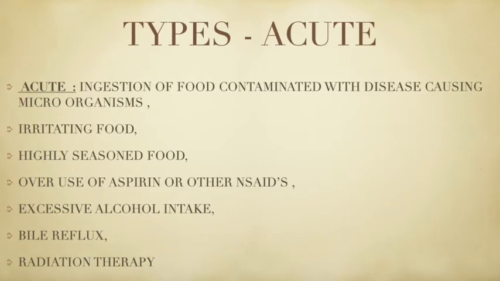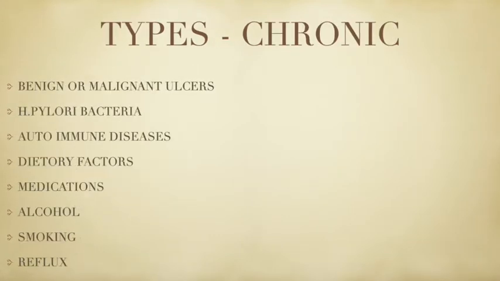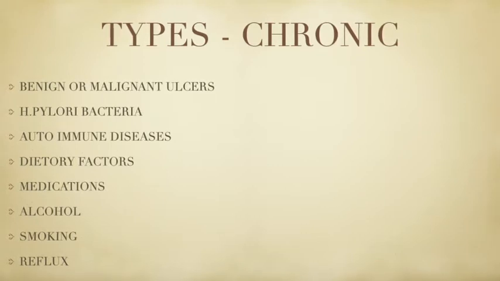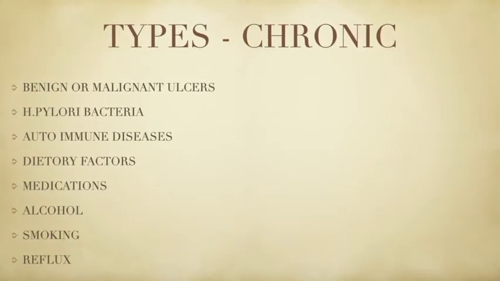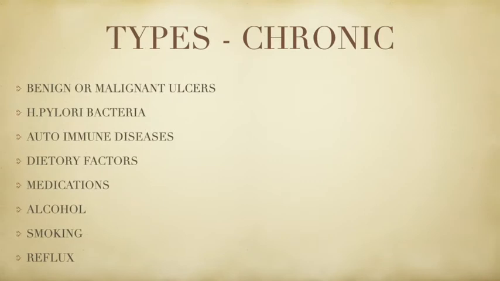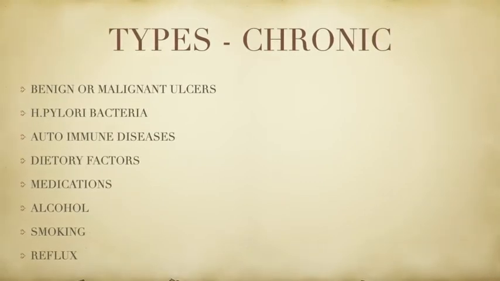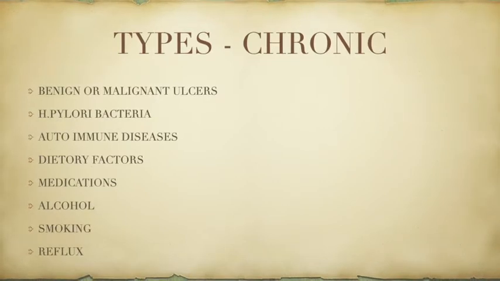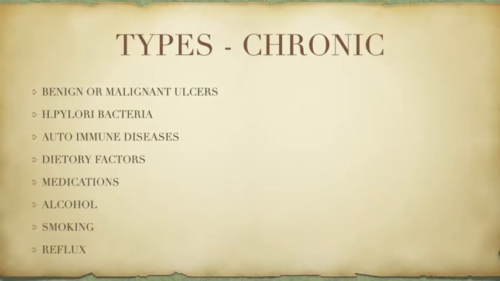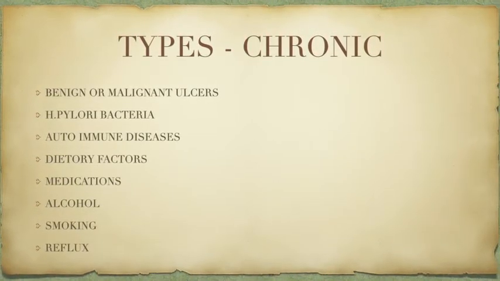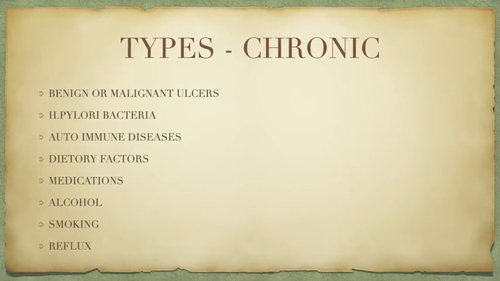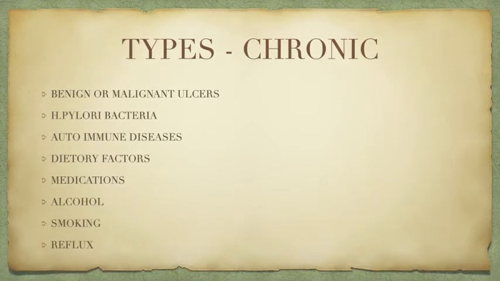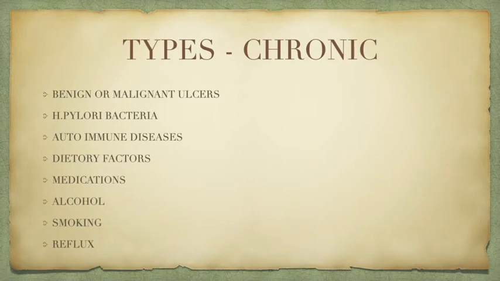And what about the chronic? Benign or malignant ulcers, H. pylori, Helicobacter pylori bacteria, autoimmune diseases, dietary factors. We already discussed the highly seasoned food, so this comes under dietary factors. Medications such as NSAIDs: while we are using them in a chronic, continuous way, this can cause chronic gastritis. Alcohol, smoking, and reflux.